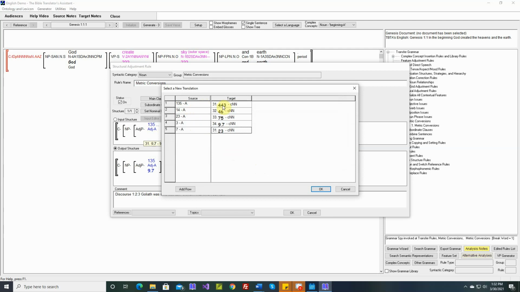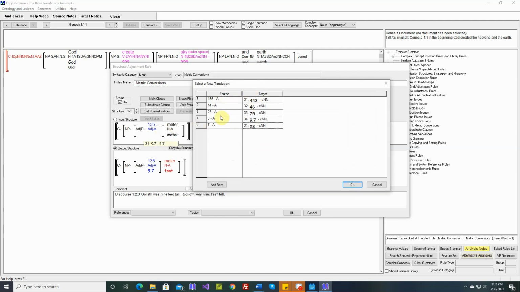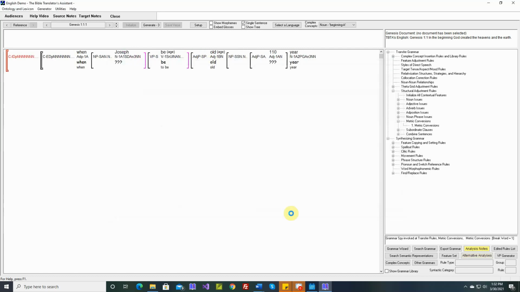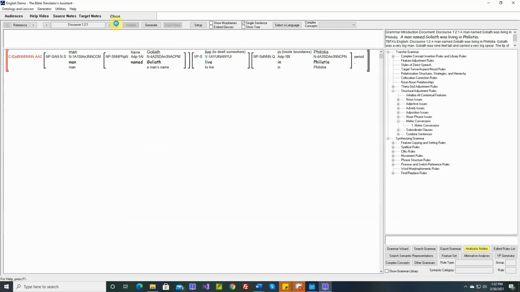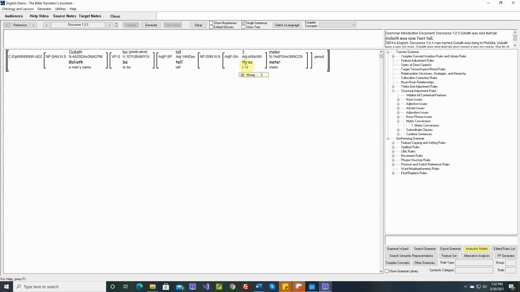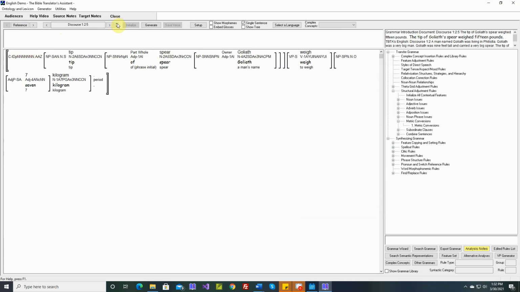So now all of these metric units will be converted for us. 135 meters will be converted to 443 feet. 14 meters will be converted to 46 feet, etc. Okay. Let's go back to the story of David and Goliath. And this should still work. Okay, it's still 9.7 feet. Okay, so that worked. Now let's go to our other metric conversion.